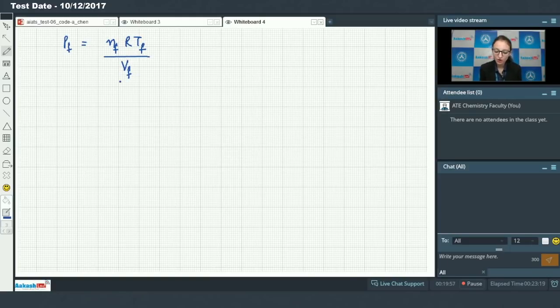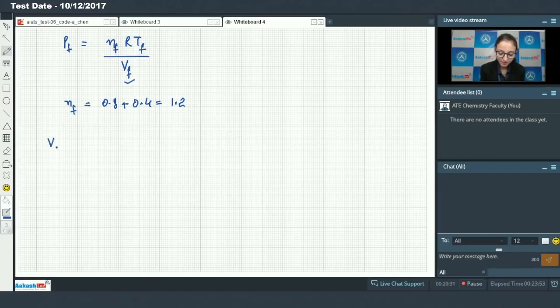Final total number of moles जो होंगे, that would be 0.8 plus 0.4, that is 1.2. Final temperature अभी हमने calculate किया, it is 400 Kelvin. Now we need to calculate final volume. We can calculate final volume using initial data.